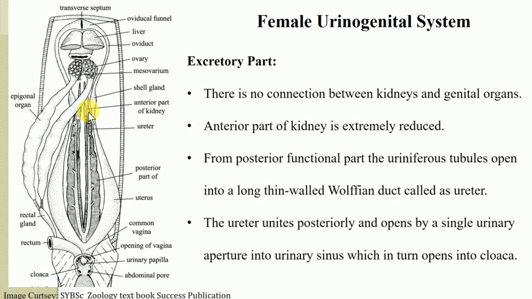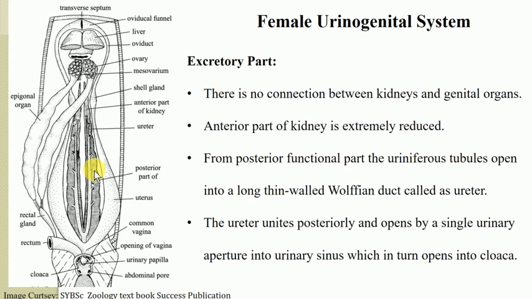From the posterior functional part, the uriniferous tubules open into the long thin-walled Wolffian duct, which is called here the ureter. The posterior part is the functional part for the excretory system in the female. It contains a number of uriniferous tubules or nephrons, which are the structural and functional unit of the kidney, responsible for elimination of nitrogenous waste material.